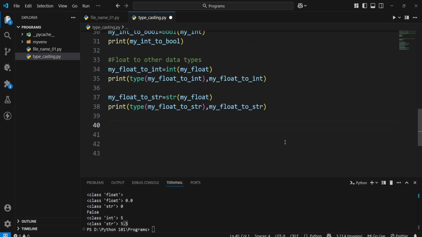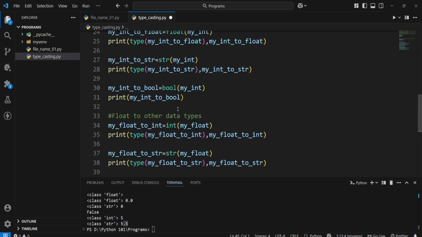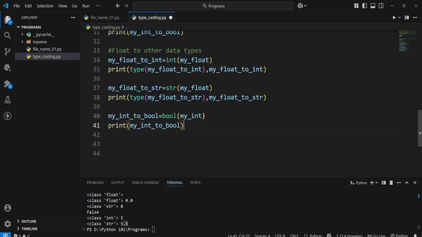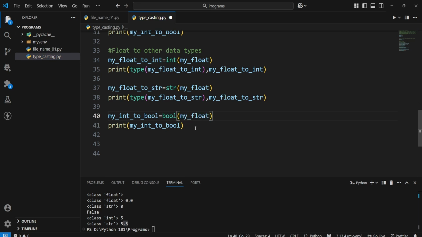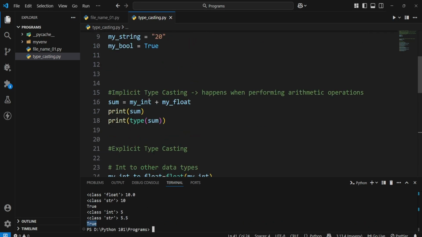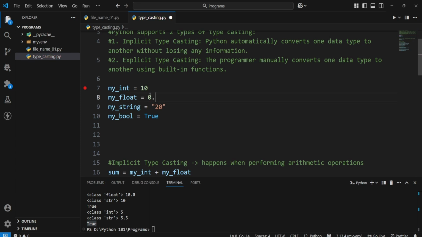Okay, now similarly again for boolean also, it's similar to what I said for integer. If the value is not 0 or 0.0, it's gonna get true. If the value is 0 or 0.0, it will be false. Let's take that also. My float to bool. Okay, let me print. So you see it came true because we had 5.5. If I give 0.0 and run it again, we'll get false here.